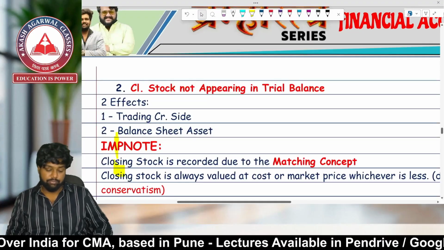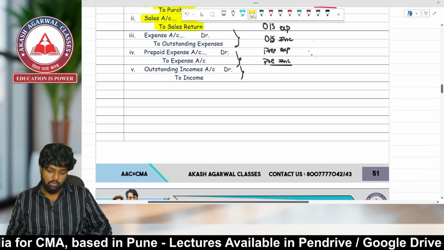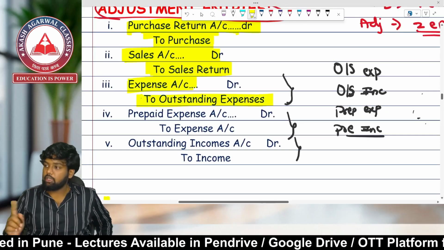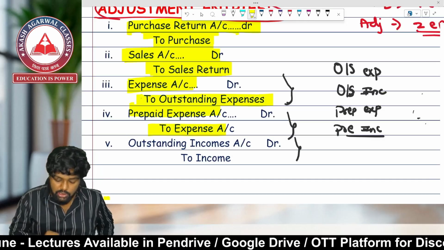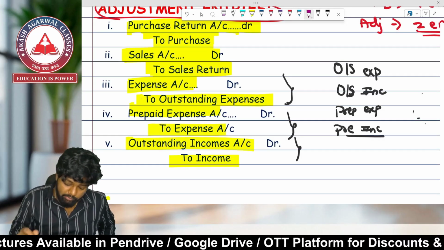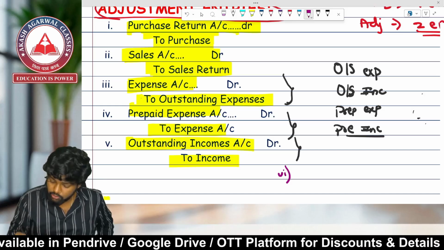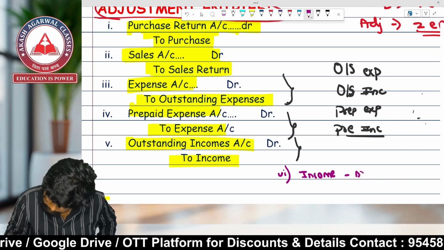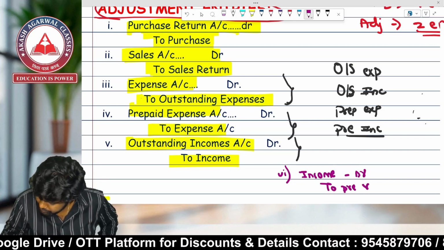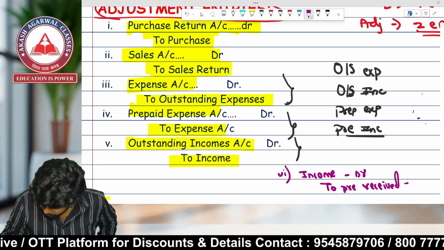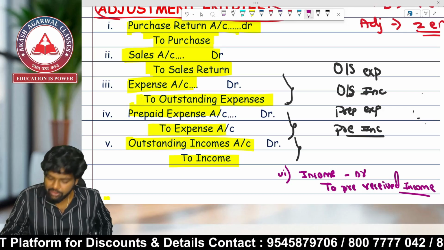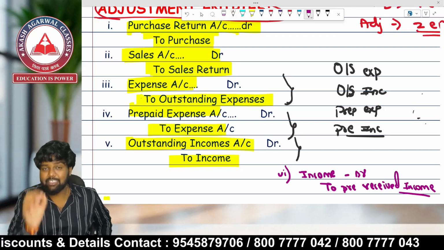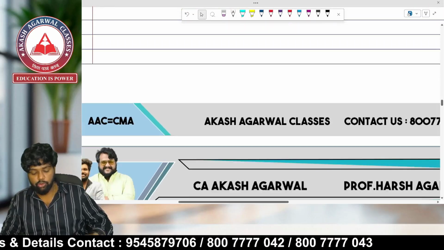Come over here. See, expense account debit to outstanding expense, prepaid expense account debit to expense, outstanding income account debit to income, and one more entry we have learned: income account debit to pre-received income. These are known as adjustment entries. I hope each and everybody who is watching this lecture is clear with the adjustment entries. Let's go ahead.